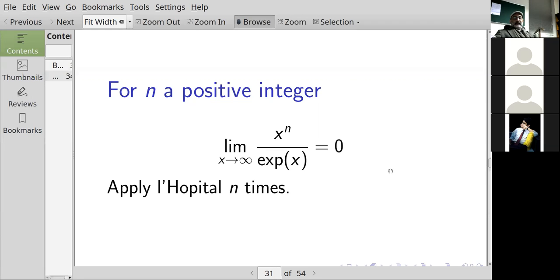I guess it's going to be 0. I'm just going to keep doing L'Hopital over and over again until I get a constant in the numerator function, and every time I take the derivative of the exponential, I just get the exponential back. So you basically take the derivative n times until you get x raised to no power. That's right. Just apply L'Hopital n times and it'll work.